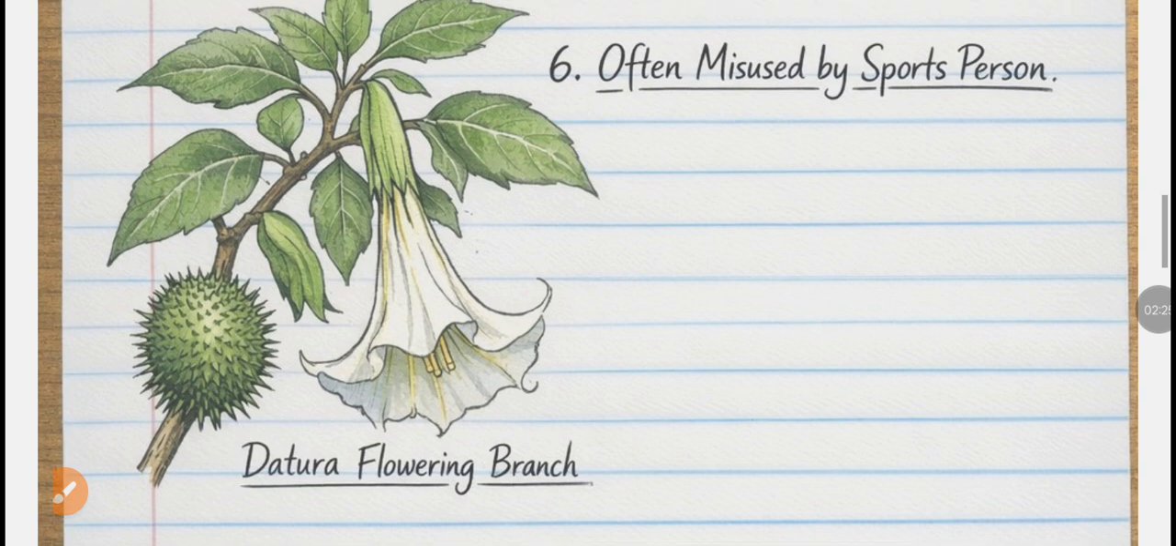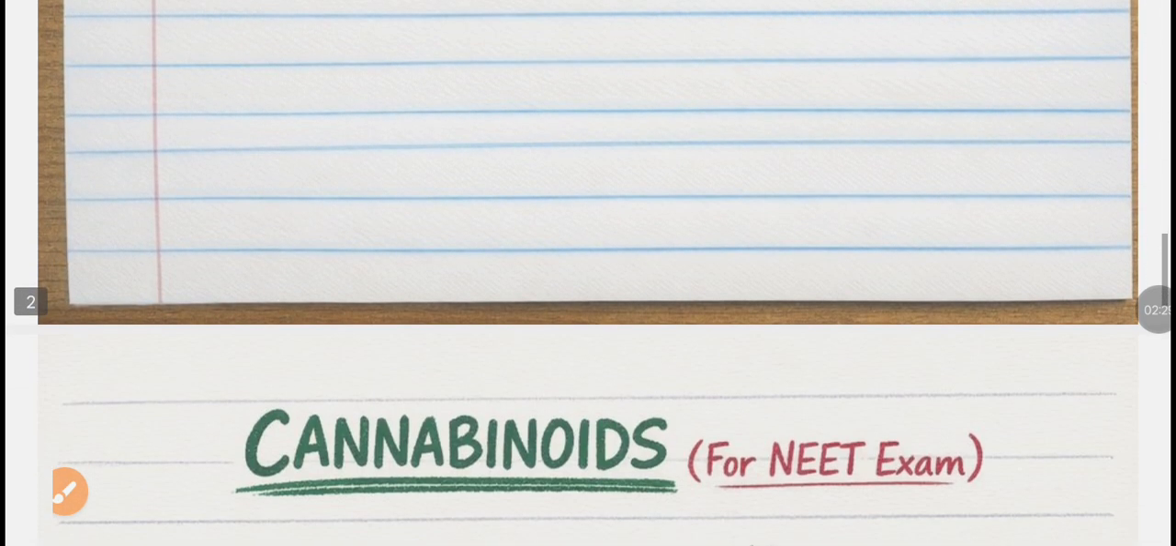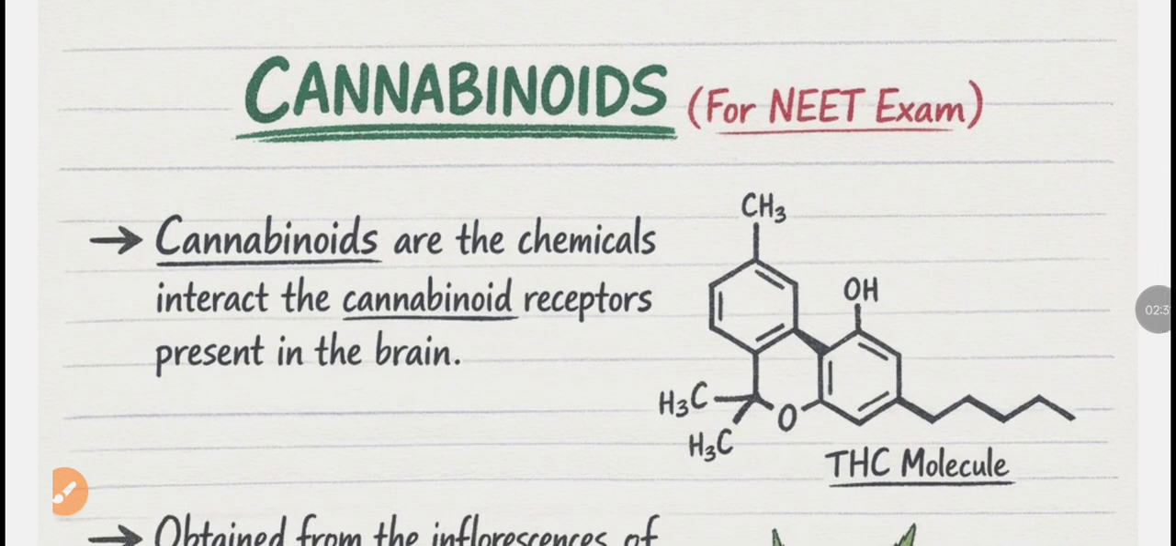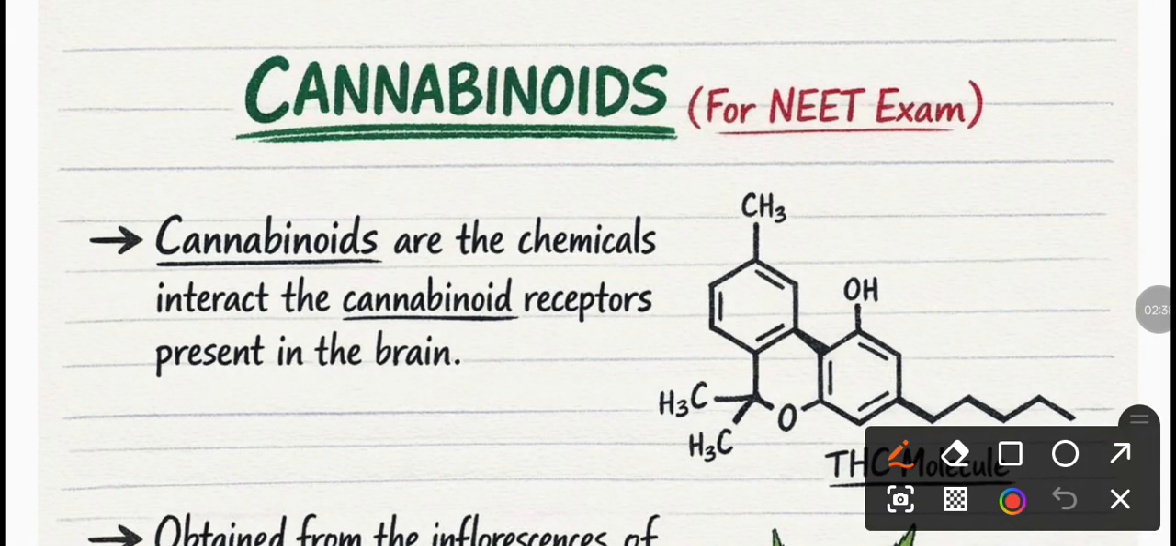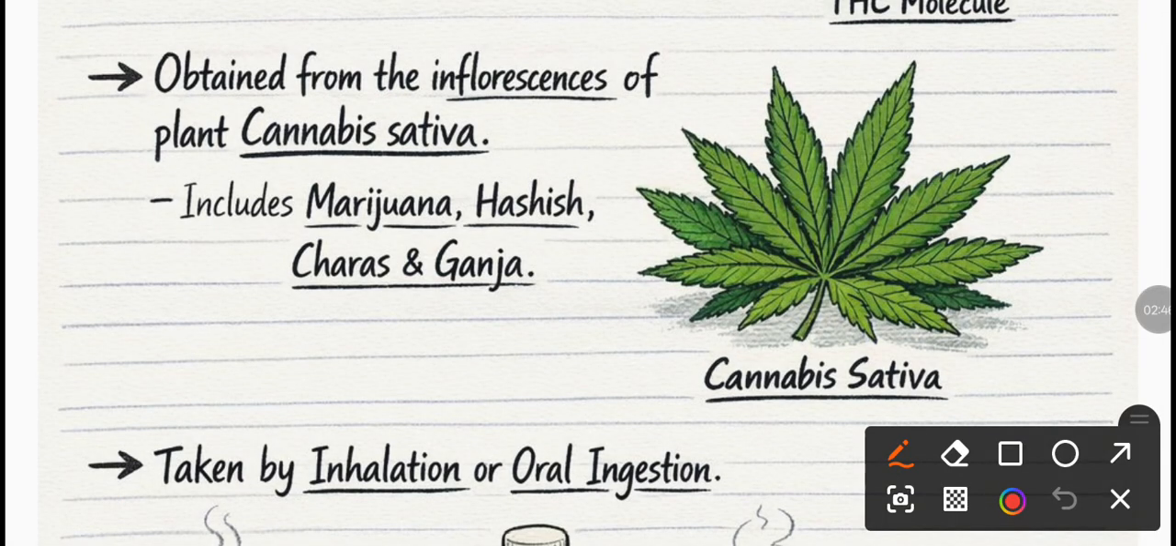So this is a diagrammatic representation of a datura flowering branch. In MCQs they'll give the picture, please remember. Next one is cannabinoids. Remember the skeletal structure of cannabinoid, and cannabinoids are the chemicals that are going to interact with our cannabinoid receptors present in our brain, and cannabinoids are obtained from the inflorescence of a plant called Cannabis sativa.